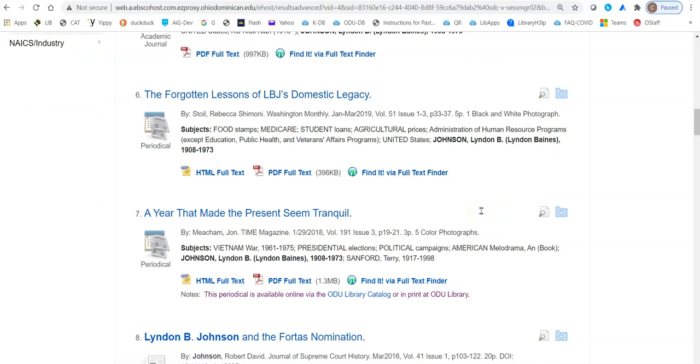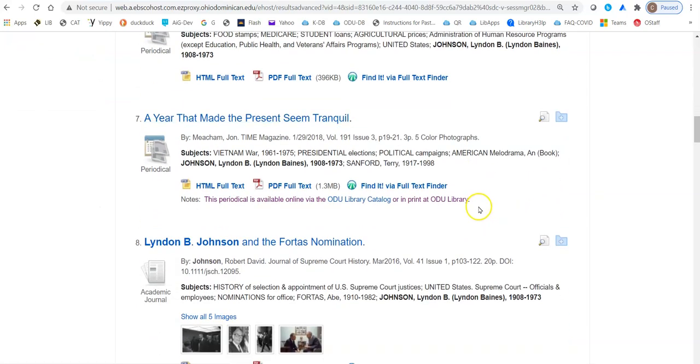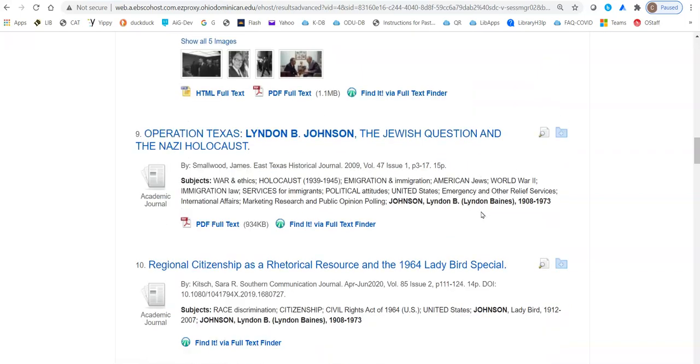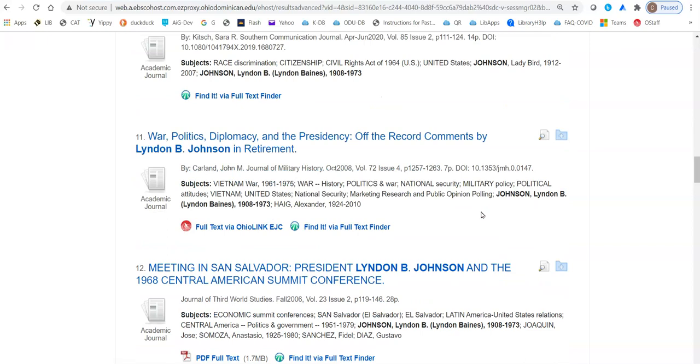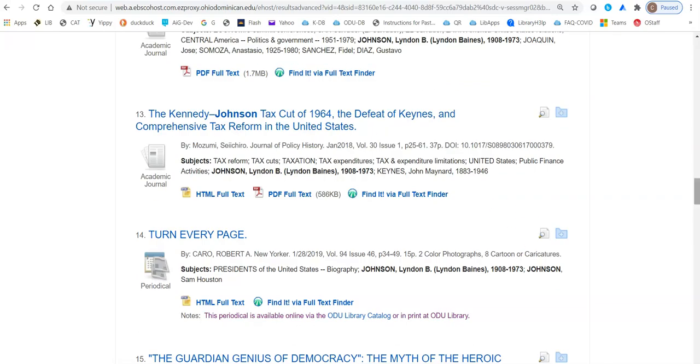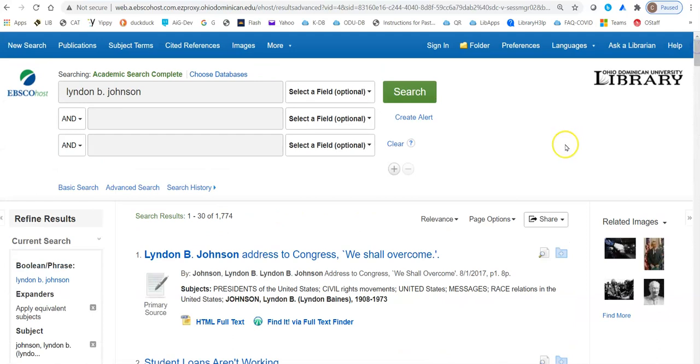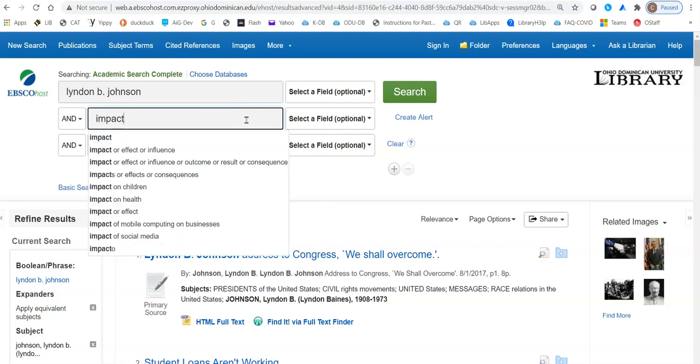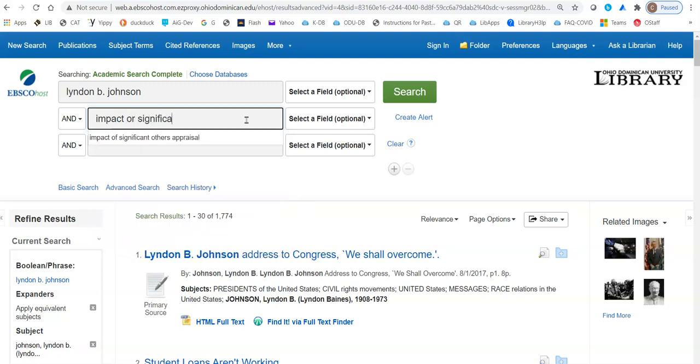So we're getting quite a few options here as to what I might focus on in my paper. And as I scroll down, you can see there's quite a bit here. And of course, he was involved in the war as well at the time. I'm going to scroll back up. If you had too many results, or you want to really focus and see if you can find a couple of articles that talk about his impact or his significance or his influence,